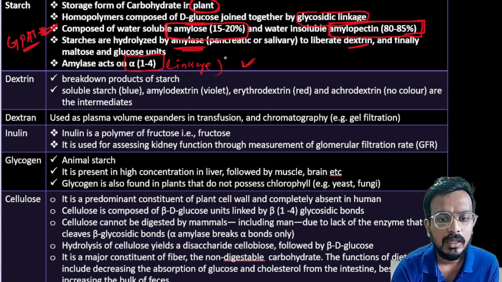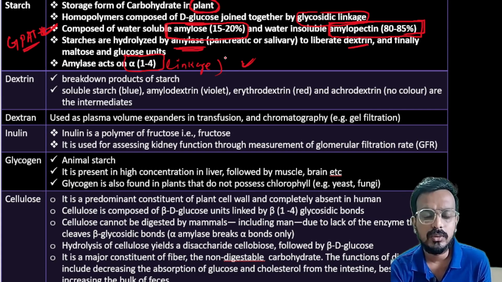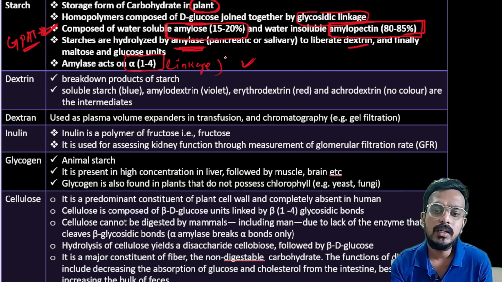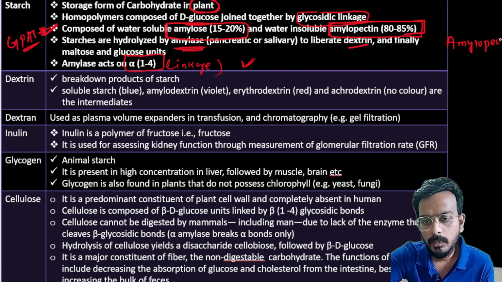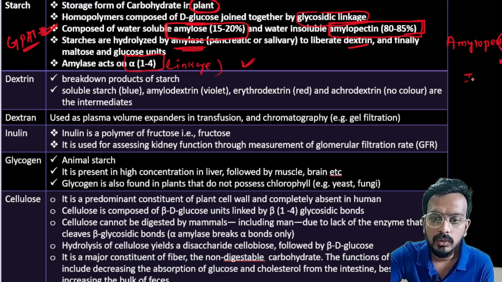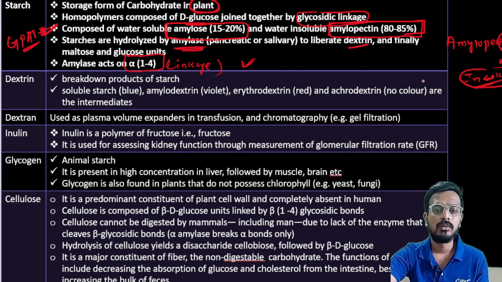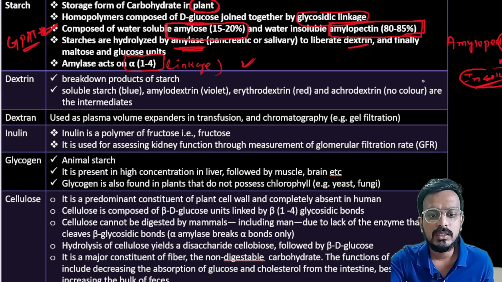How will you remember which one is water soluble and which one is water insoluble? There is a trick. If I write amylopectin, at the end there is "in", and in stands for insoluble. So you can remember that amylopectin is water insoluble, and amylose is water soluble.